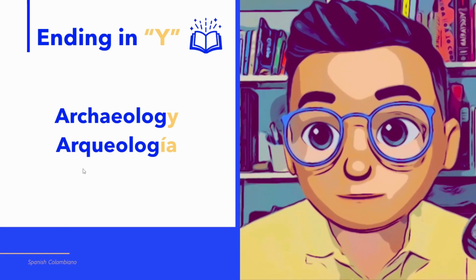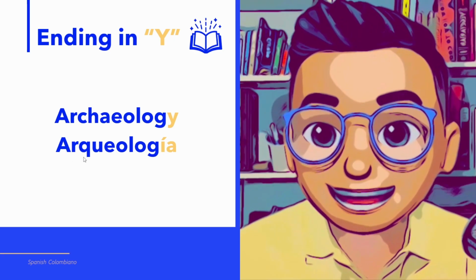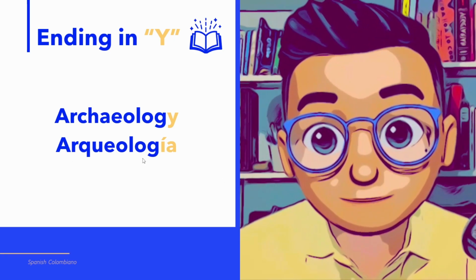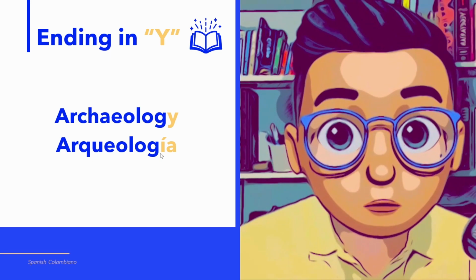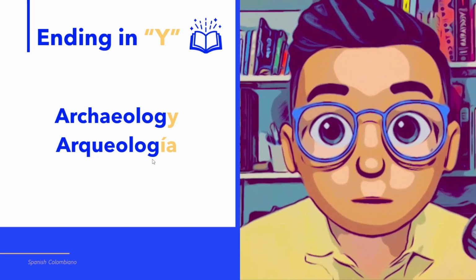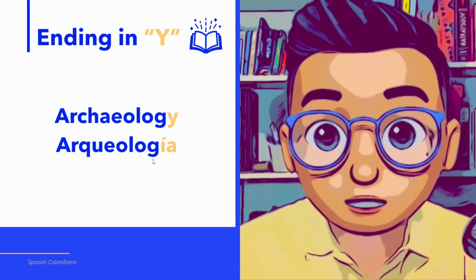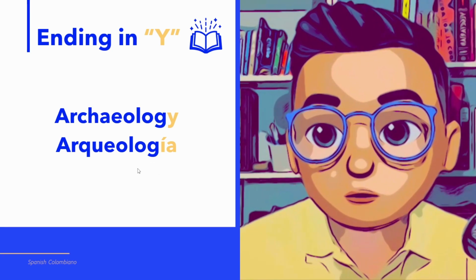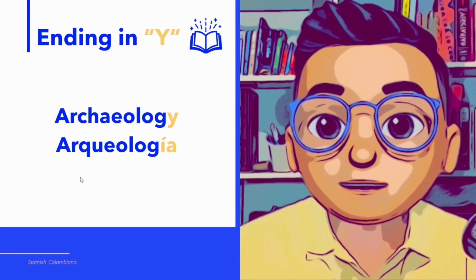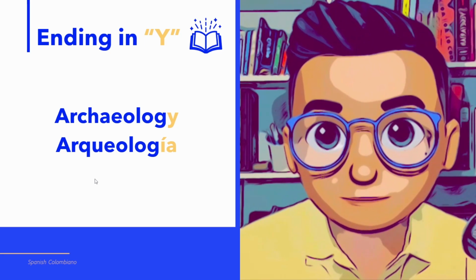So we pronounce arqueología. And the same thing with G. As I told you before, when G is followed by I or E, it sounds like H. So archaeology becomes arqueología.